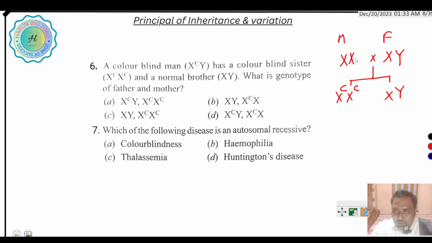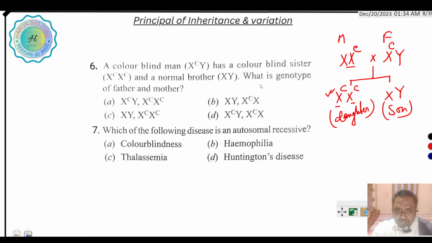So here look at the two X chromosomes in the daughter. The X chromosomes of a daughter, 50% come from the father and 50% come from the mother. But in the case of a son, the X chromosome is derived from the mother. If the mother is heterozygous and the father is affected, then the daughter can be affected, and there is a 50% chance of the son being not affected.